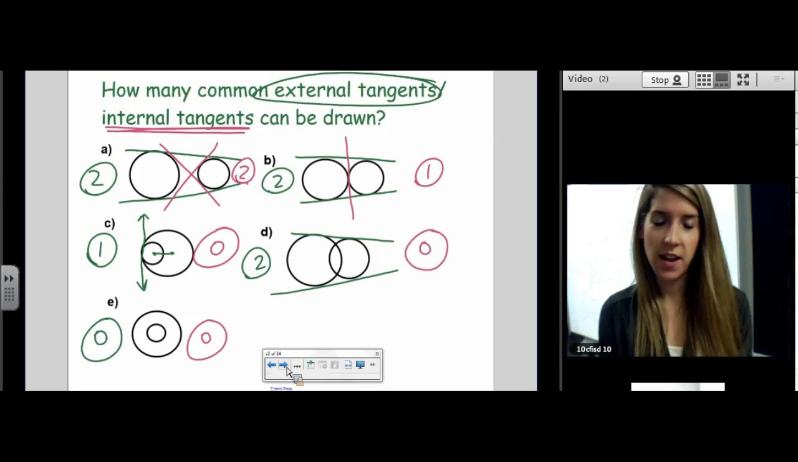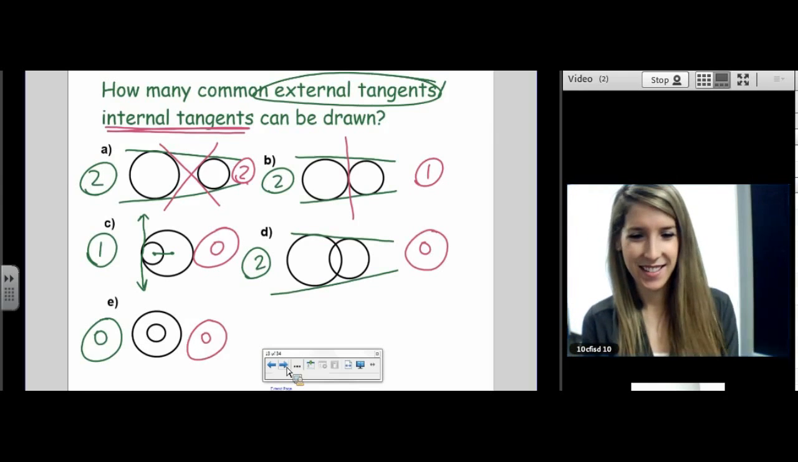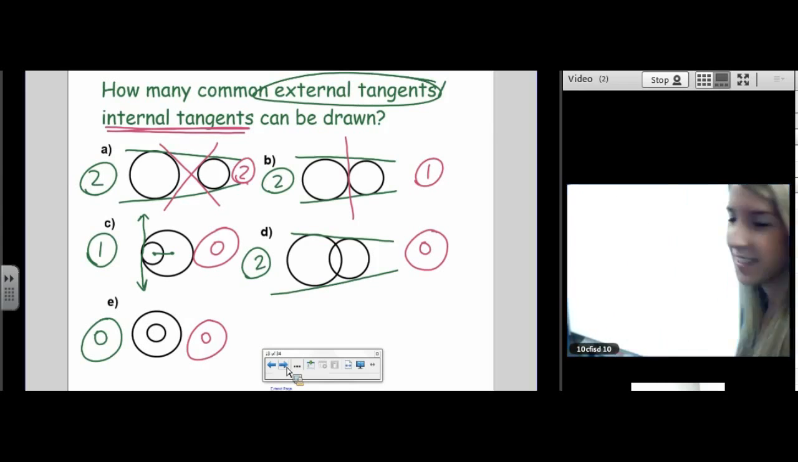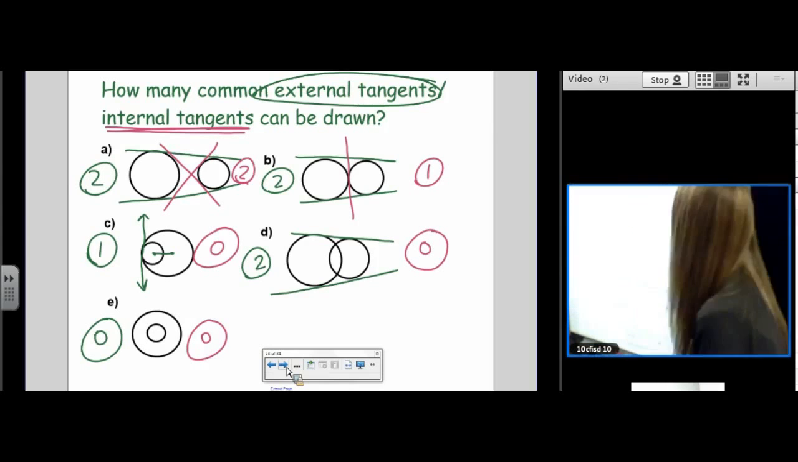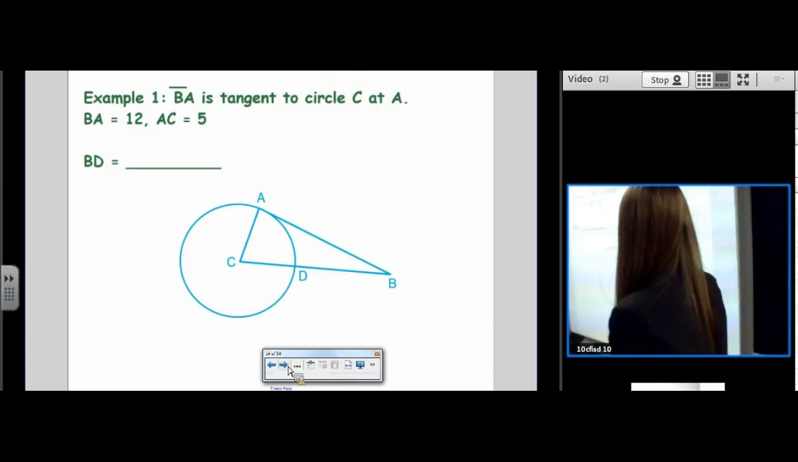Is that okay? So this is kind of fun. We're not solving for anything. We're just making sure we know those definitions. Okay, here we go. Examples.